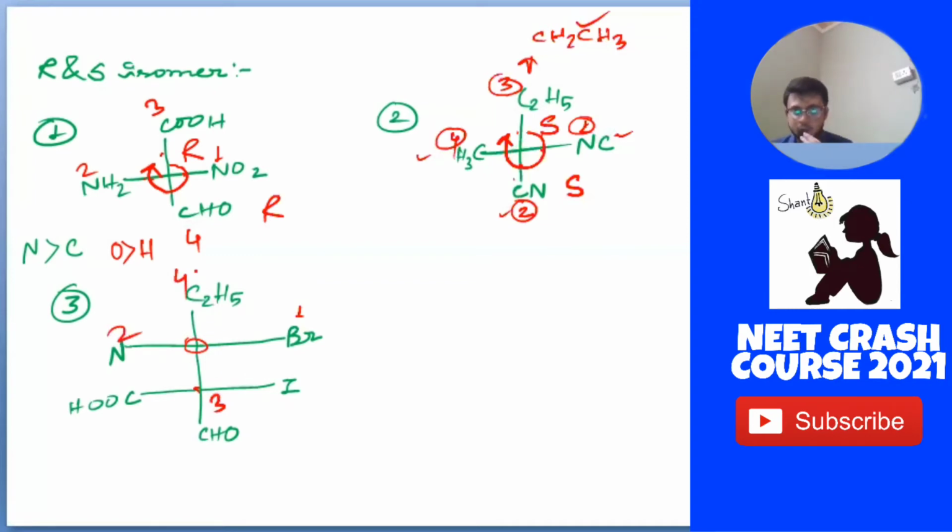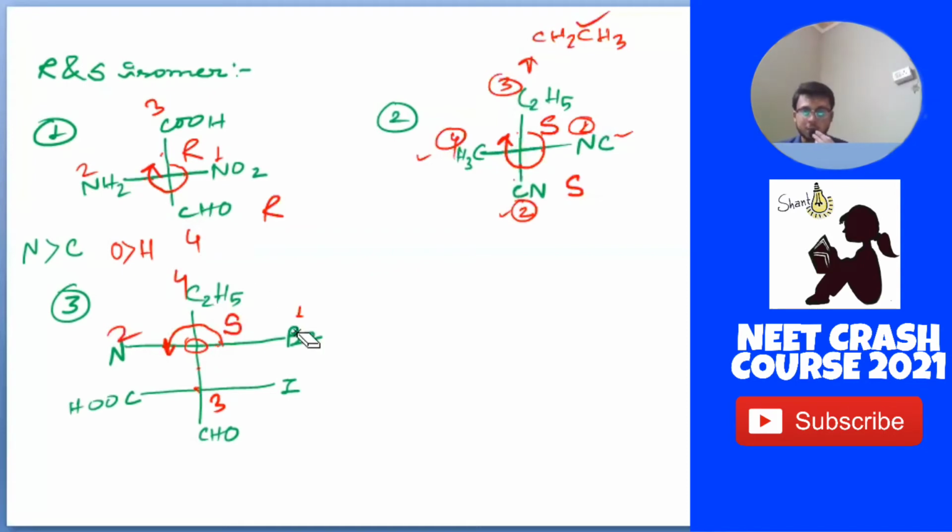Now we have to see that the 4 is present here. I have told you that if the 4 is present here or here, there will be no variations. So it will be just the normal spin. Let us see. If we go from here, it will be 1, 2, 3. But if we go clockwise, that means 1, then 3 comes, so it will be dismissed, right? So let us move it anti-clockwise. So here it will be the S isomer.